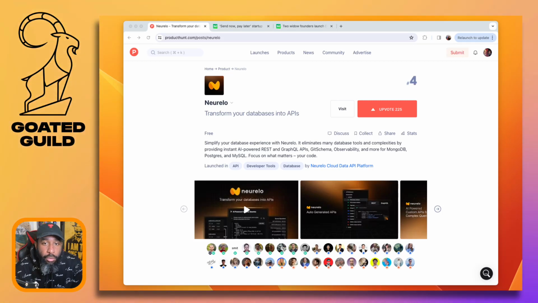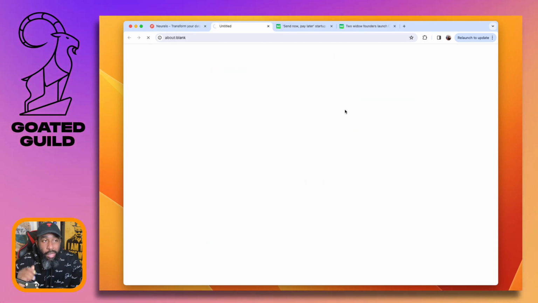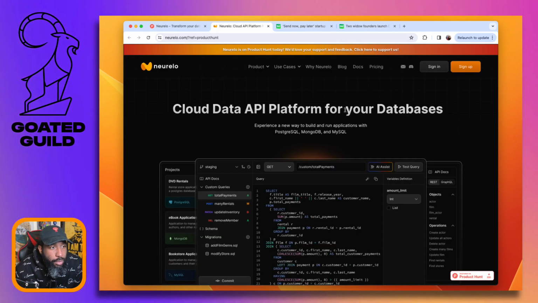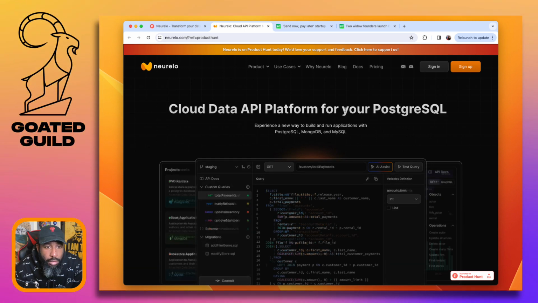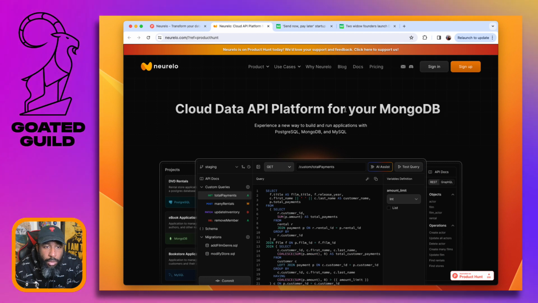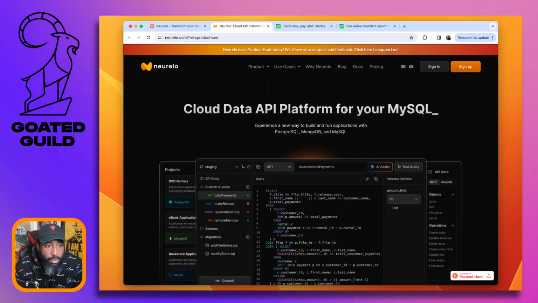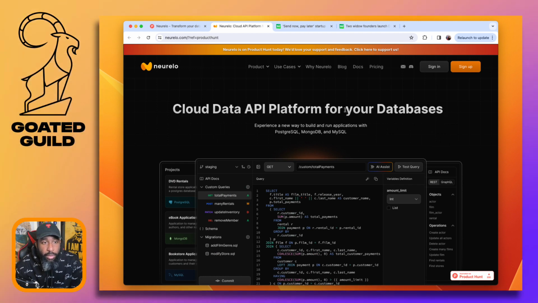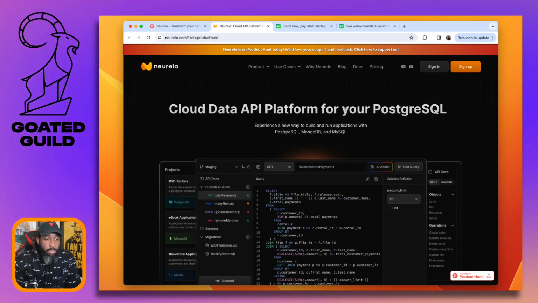We are checking out Neurelo. Transform your databases into APIs. So let's see what this is about. Cloud data API platform for your Postgres, for your MongoDB. So I guess those three types of databases, you're able to take whatever database you have and just, I guess, do CRUD operations on it.